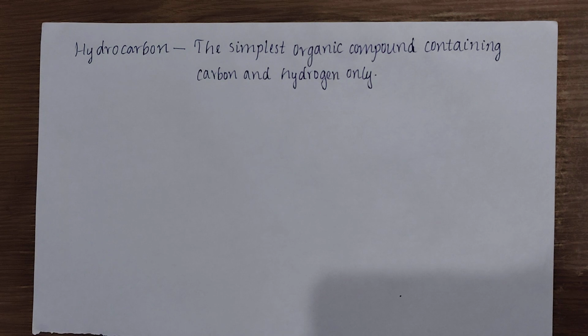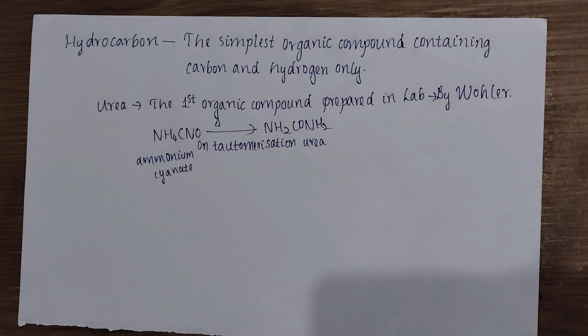According to the vital force theory, organic compounds cannot be prepared in the lab artificially. Urea is the first organic compound prepared in the lab, by Wohler. Ammonium cyanate on tautomerization gives us urea. We'll come to know about tautomerization later.